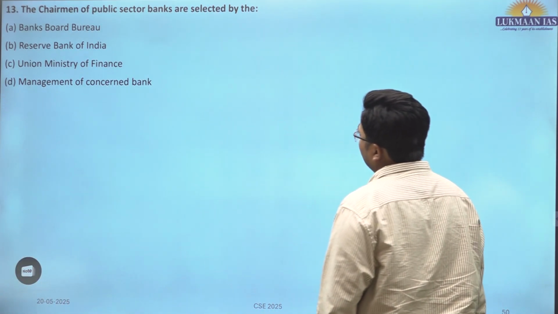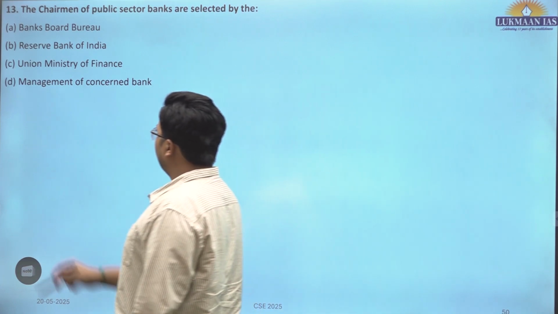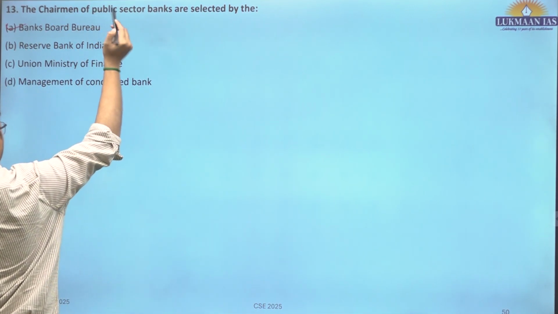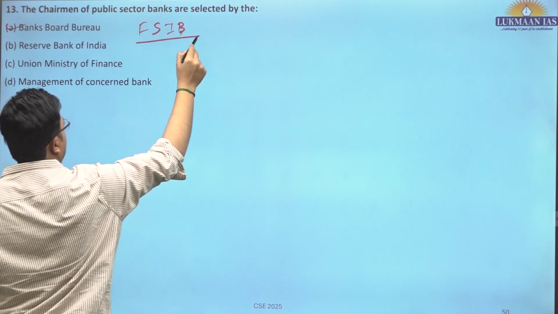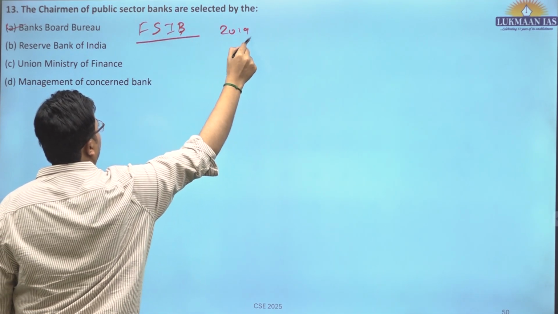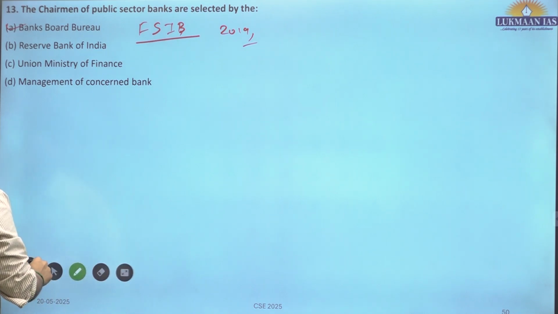So the chairman of public sector banks are selected by the Bank Board Bureau. This question has been repeated. This has changed into the Financial Services Institution Bureau in 2019, I guess. Okay, Bank Board Bureau.